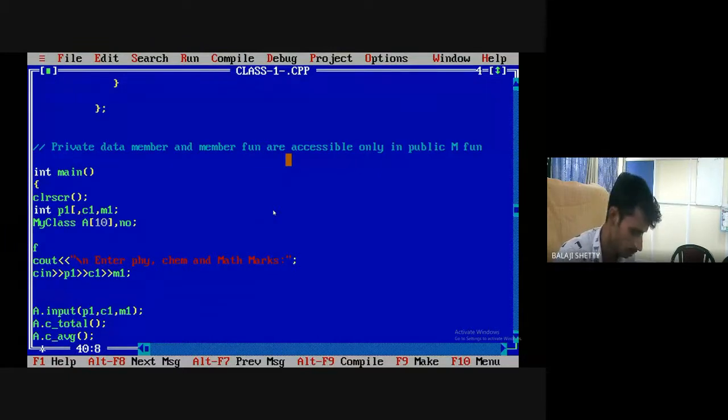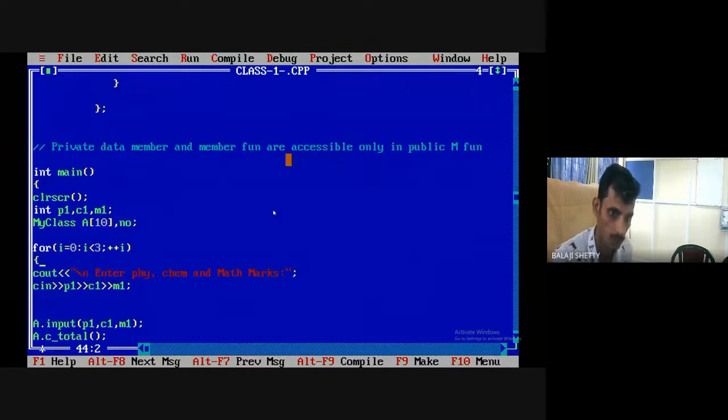For physics, no need. No need at all. I will tell you what you have to do. For i equal to 0, i less than 3, plus plus i. Cout: Enter physics, chemistry, mathematics marks.